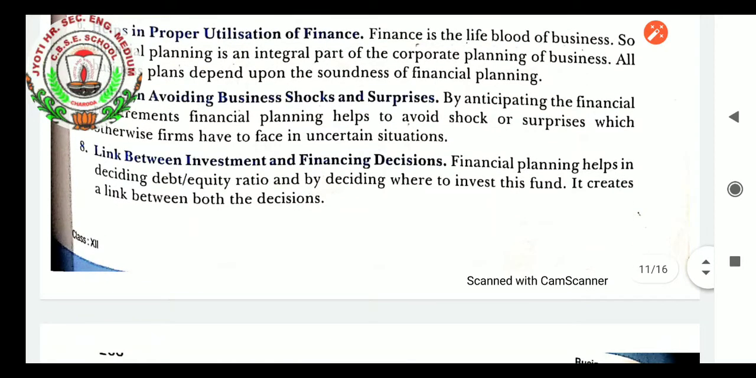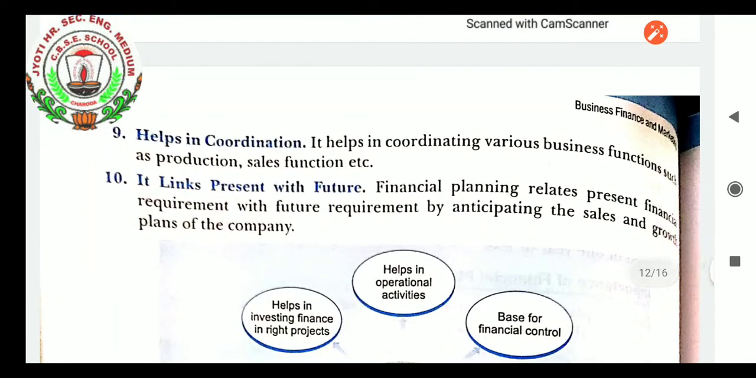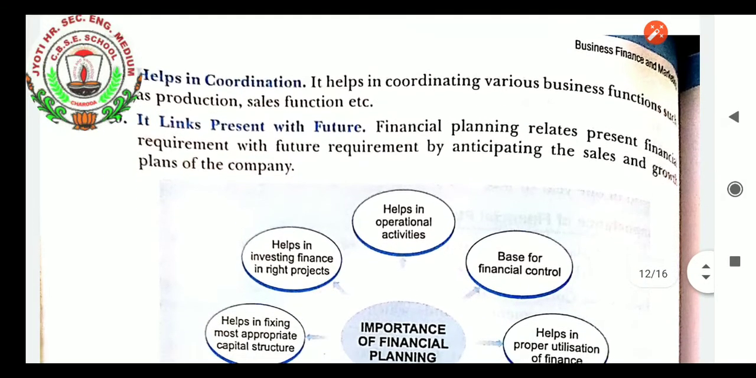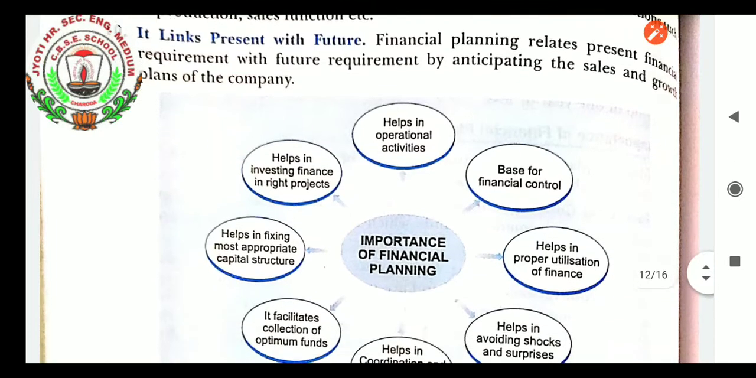Link between investment and financing decisions. Financial planning helps in deciding the debt equity ratio, and by deciding where to invest this fund, it creates a link between both the decisions. Helps in coordination. It helps in coordinating various business functions such as production, sales functions, etc. It links present with future. Financial planning relates present finance requirement with future requirement by anticipating sales and growth plans of the company.